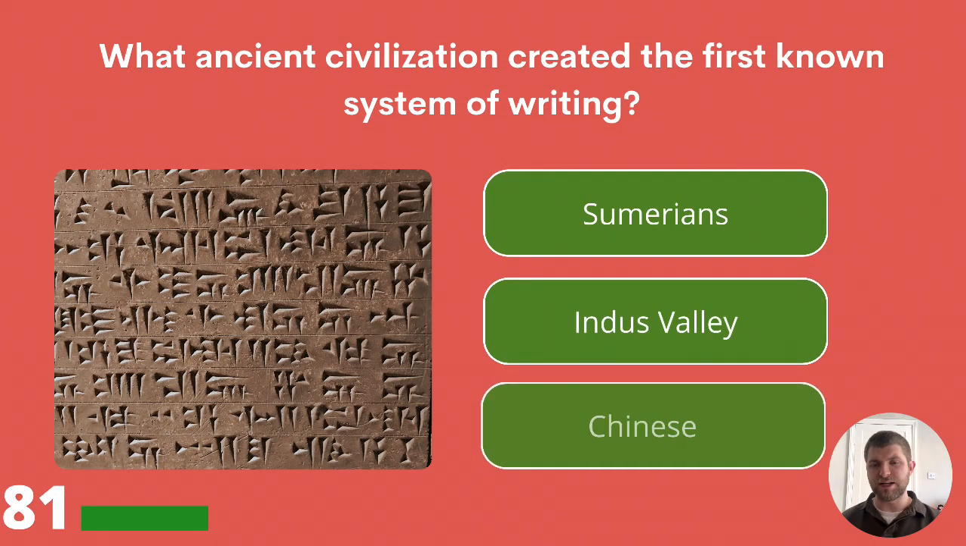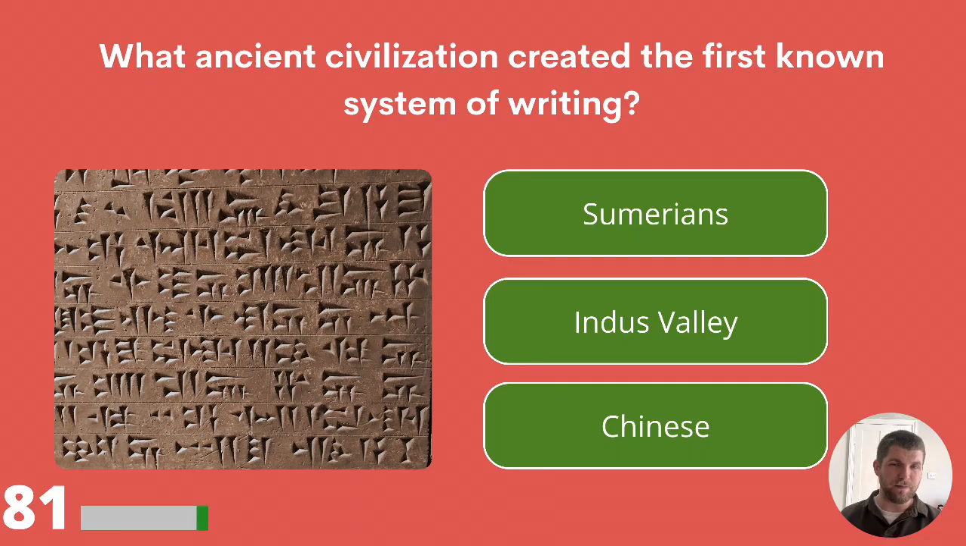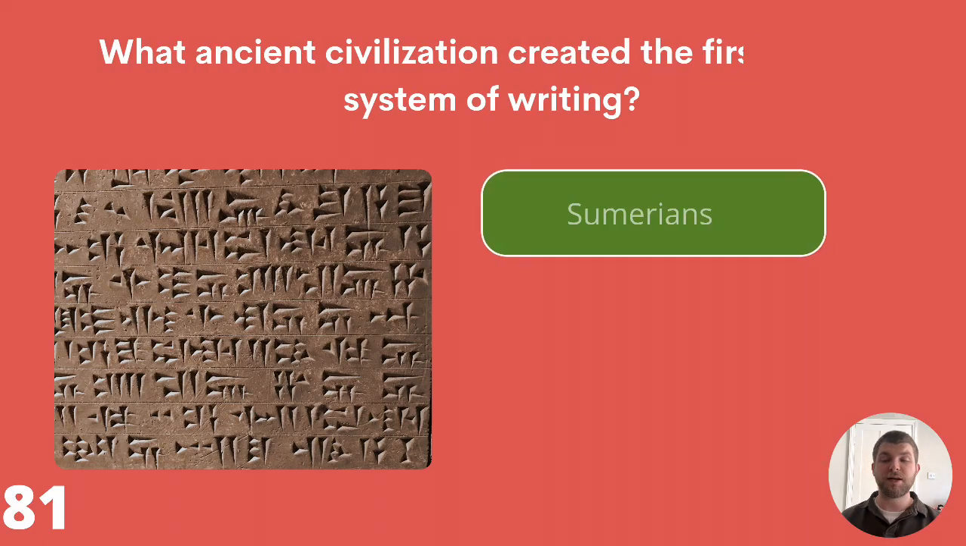What ancient civilization created the first known system of writing? Sumerians, Indus Valley, or Chinese? The first known system of writing was created by Sumerians.